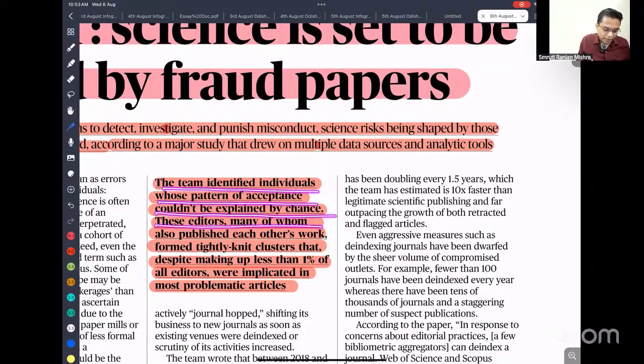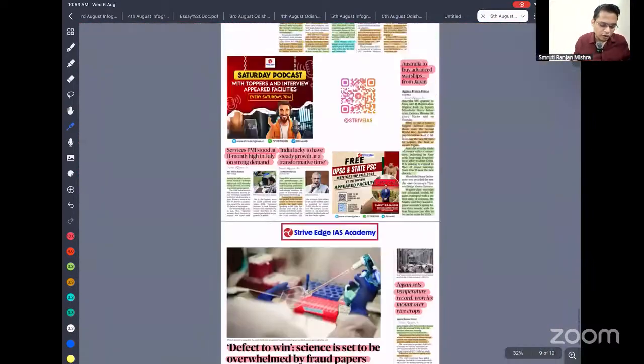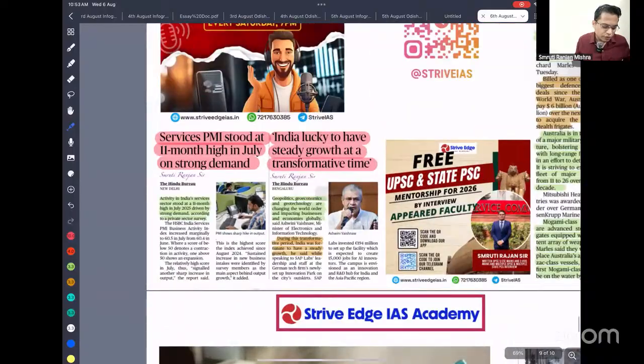These editors, many of whom also publish each other's work, formed tightly clustered groups, and despite making up less than 1% of all editors, were implicated in most problematic articles. So the quality of research papers being published is declining because the system is not designed to act as a check, and those who publish research papers by copy-pasting from other papers are getting rewarded. So there is a lack of motivation. If that system persists for long, it might lead to the collapse of the entire system.